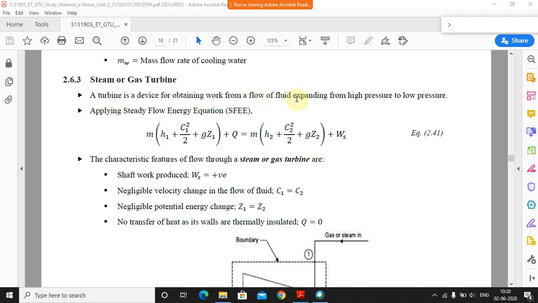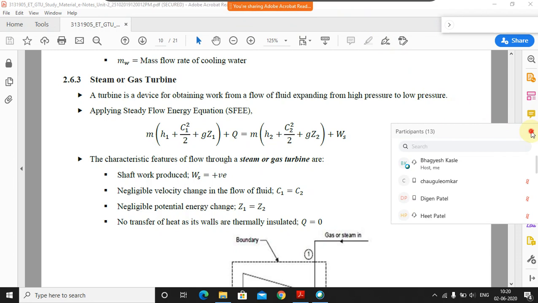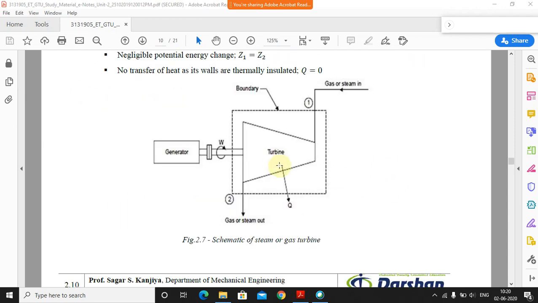Because of that, the velocity will be increased, and because of that velocity your turbine will rotate. Because of the turbine rotation, the generator attached there produces power. You can see it here: the gas or steam comes inside and rotates the turbine.